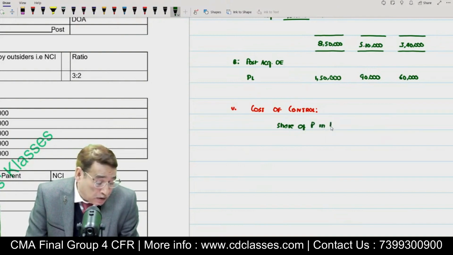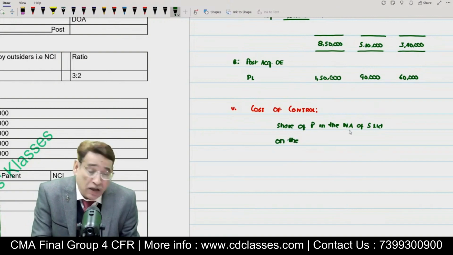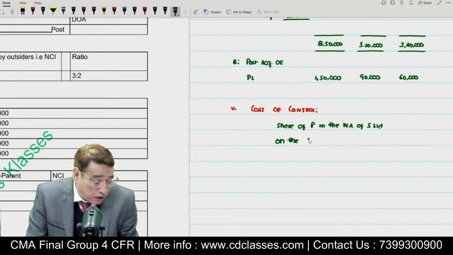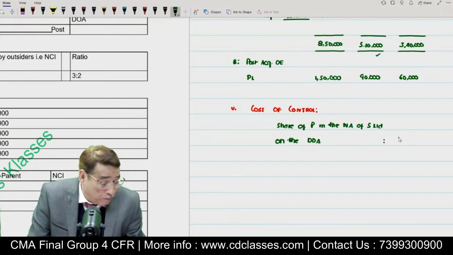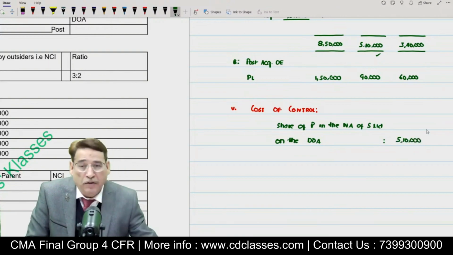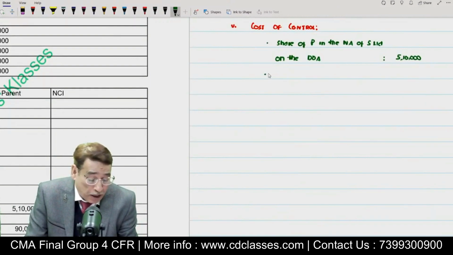So for that, I am going to write first of all, share of parent in the net assets or in the equity, whatever you may like to write, in the net assets of the subsidiary company, S Limited, on the date of acquisition. It is better to write it in full. So on the date of acquisition, we have already found out that the share of parent is equal to 5,10,000, isn't it? And then the next thing we need to find out is how much consideration we paid.